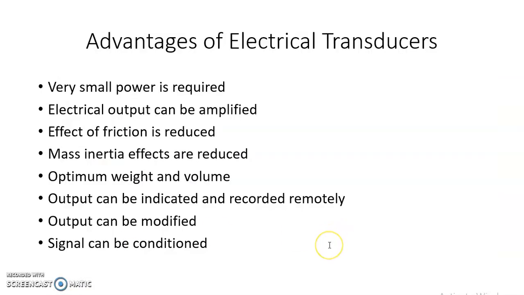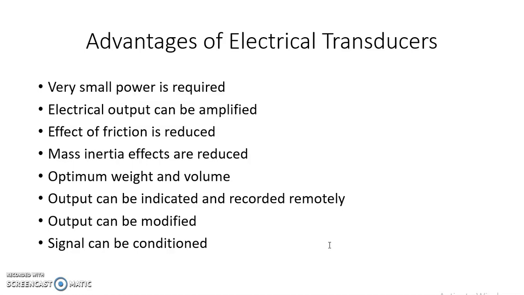Now, before moving on to the discussion of different types of transducers, let us first see the advantages and disadvantages of electrical transducers. First, the advantages of electrical transducers.